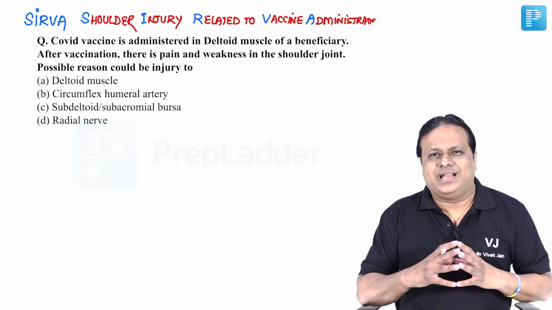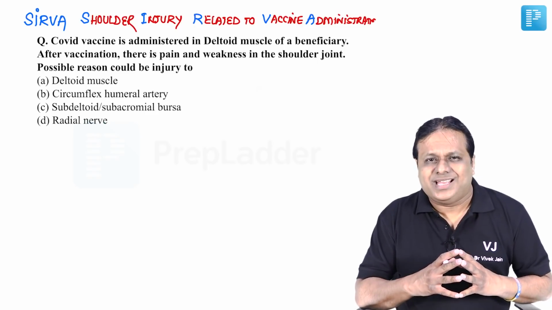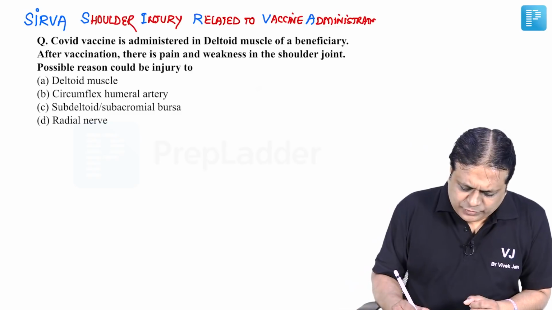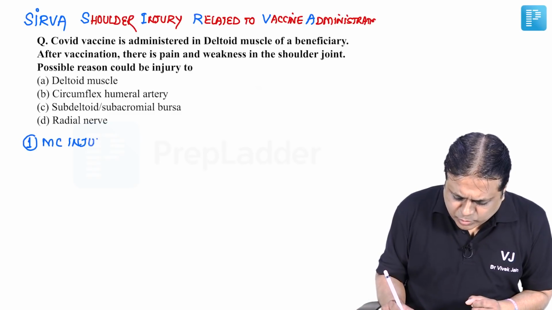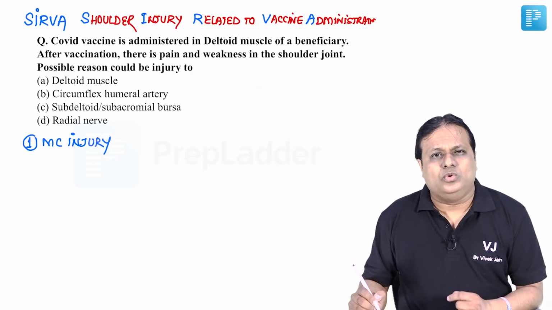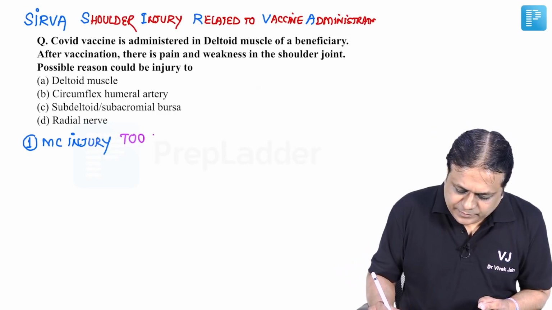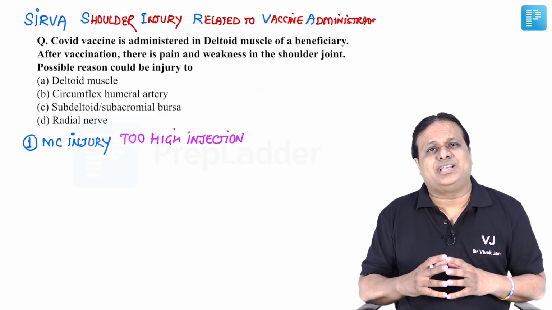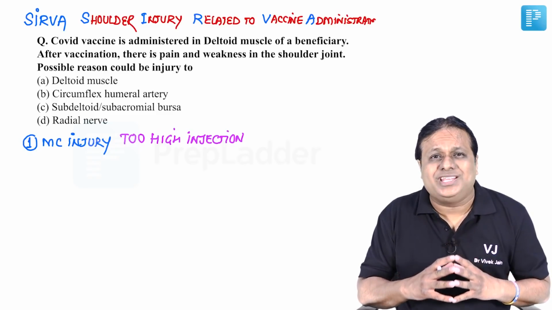Now, when we look at deltoid muscle intramuscular injections, be it COVID vaccine or any other vaccine, then there are three common injuries which may be reported. Out of this, number one, most common injury reported is injury to, if you inject it too high. What will this too high injection ensure? That your needle has reached the joint or the bursa.